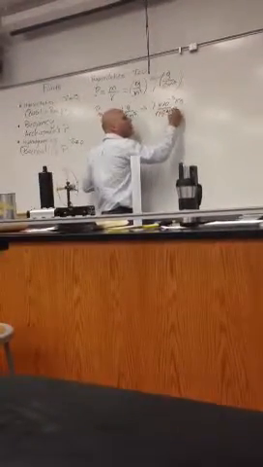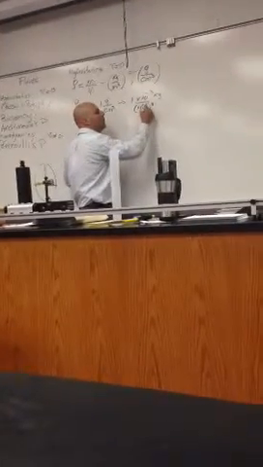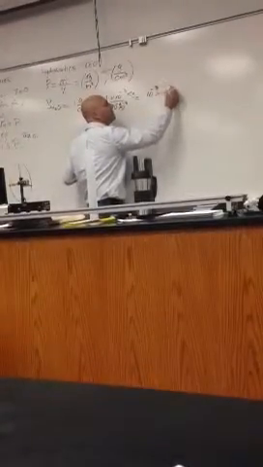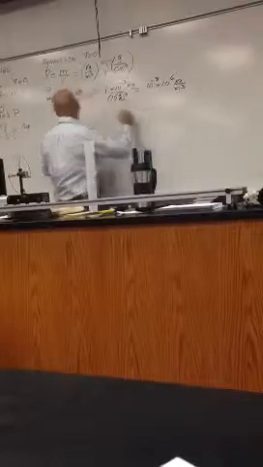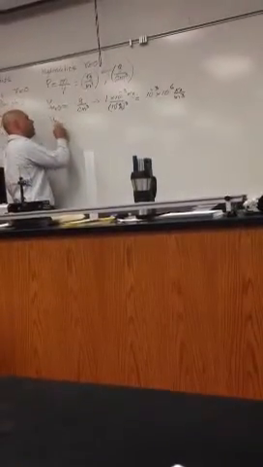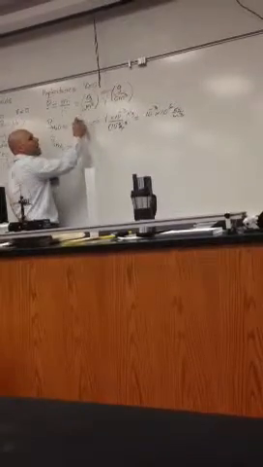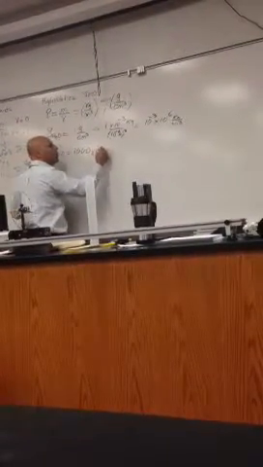If we cube this, it will be 10 to the negative 6. So, the density of water, instead of 1 gram per centimeter cube, will be 1,000 kilograms per meter cube.